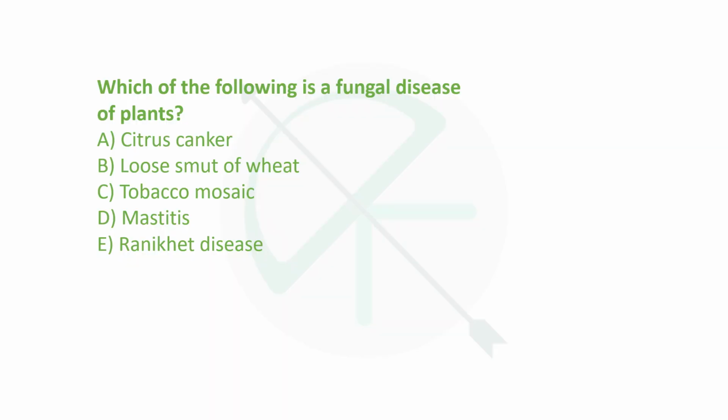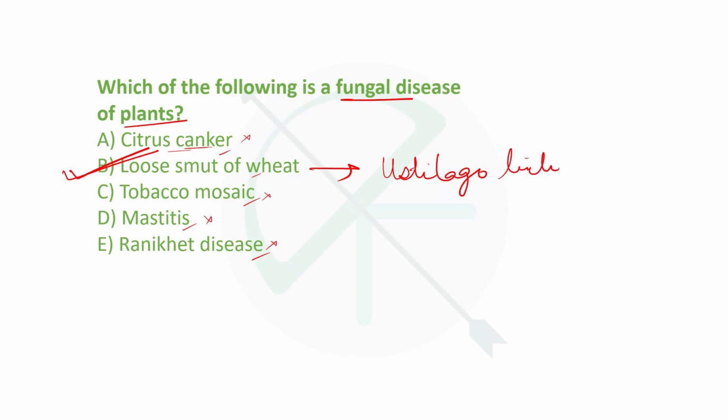Next is which of the following is a fungal disease of plants? Citrus canker, loose smut of wheat, tobacco mosaic, mastitis, or ranikhet. First of all, mastitis and ranikhet, these are animal diseases, right? Tobacco mosaic is caused by virus, so this can be eliminated. Citrus canker is caused by bacteria, Xanthomonas citri, Pathovar citri. So we are left with only one, that is loose smut of wheat. The causal organism behind loose smut of wheat is Ustilago tritici, right? So it is a fungal disease. Option B.